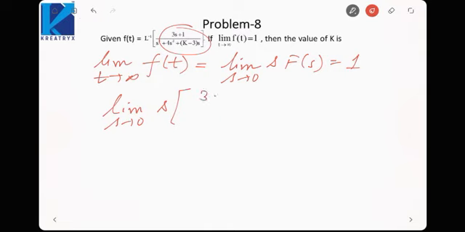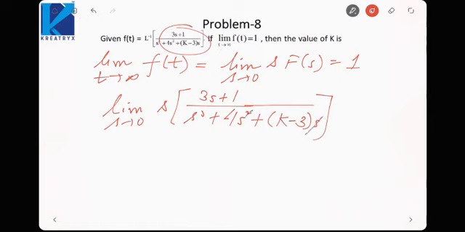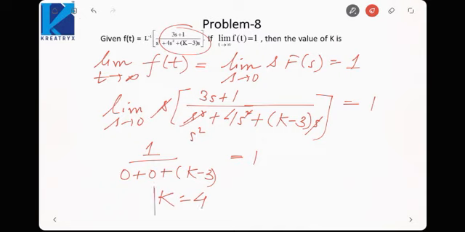So if we take the limit as s tends to 0, s into F(s) would be (3s plus 1) over (s cube plus 4s square plus (k minus 3)s). So this s would get cancelled out with this. It is equal to 1. So it would be 1 by (0 plus 0 plus k minus 3). It is equal to 1. So k would be equal to 4. So this is how we can calculate k by using the final value theorem.